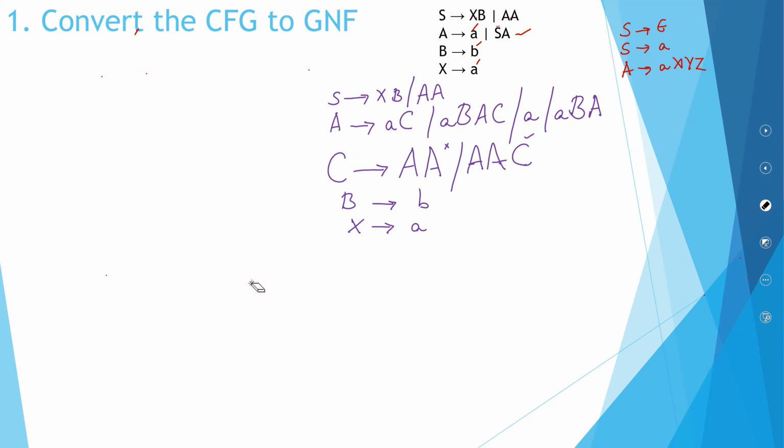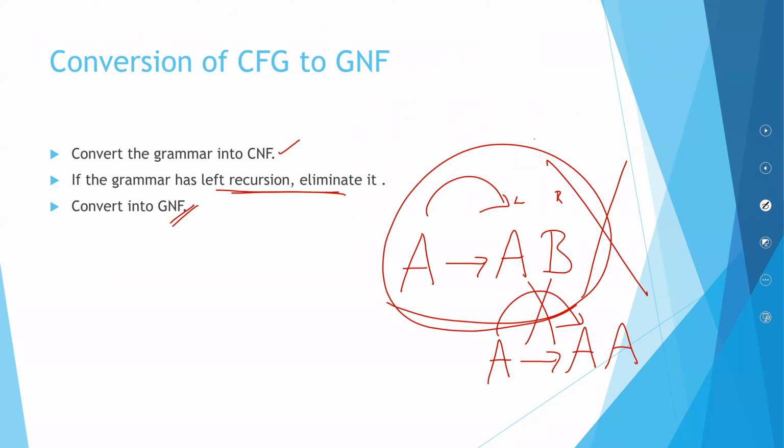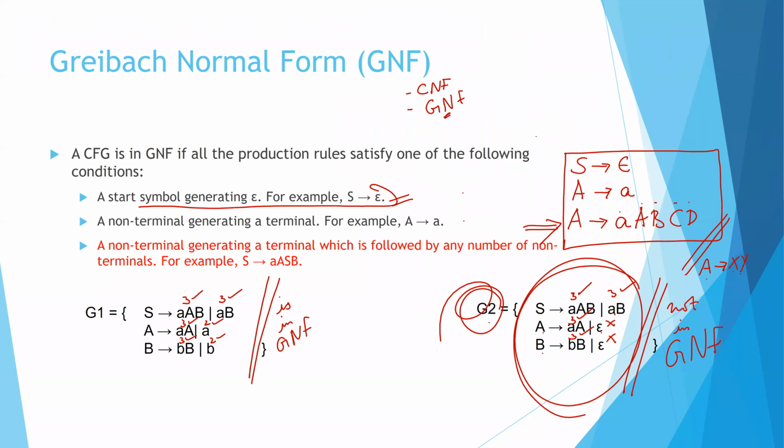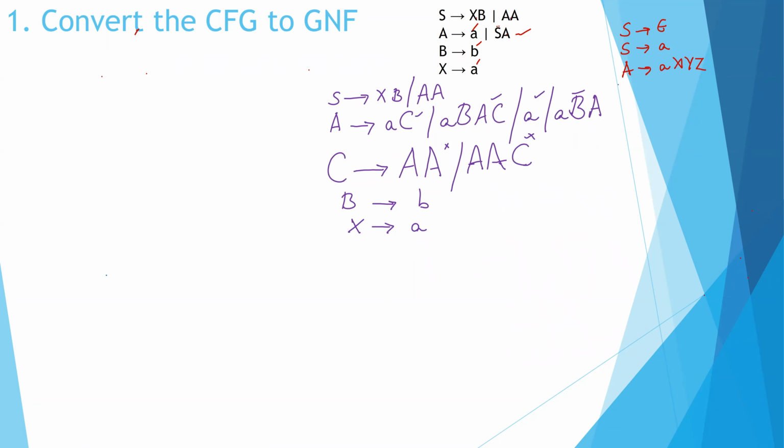And now let us check which all are in Greibach normal form. This is in Greibach. This is in Greibach. This okay, this okay. This isn't, this isn't. This okay, this is okay, this is okay. All these are not in Greibach normal form.